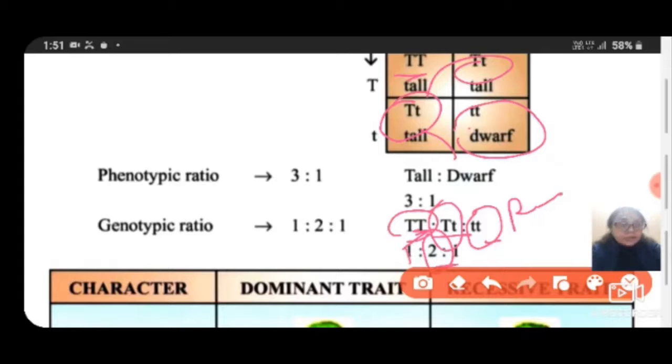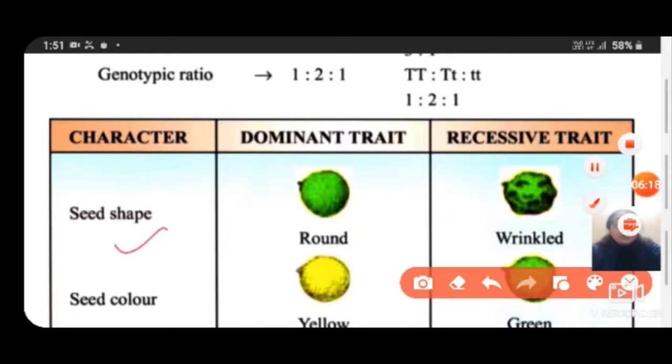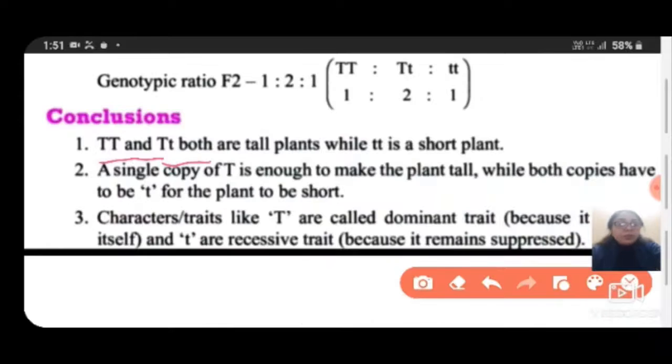So students, due to this heterozygous condition, Mendel recognized which traits were dominant and which were recessive. A few examples are given here. For seed shape, round is the dominant trait and wrinkled is the recessive trait. For seed color, yellow is the dominant trait and green is the recessive trait. Capital T capital T and capital T small t are both tall plants, while small t small t is a short plant.